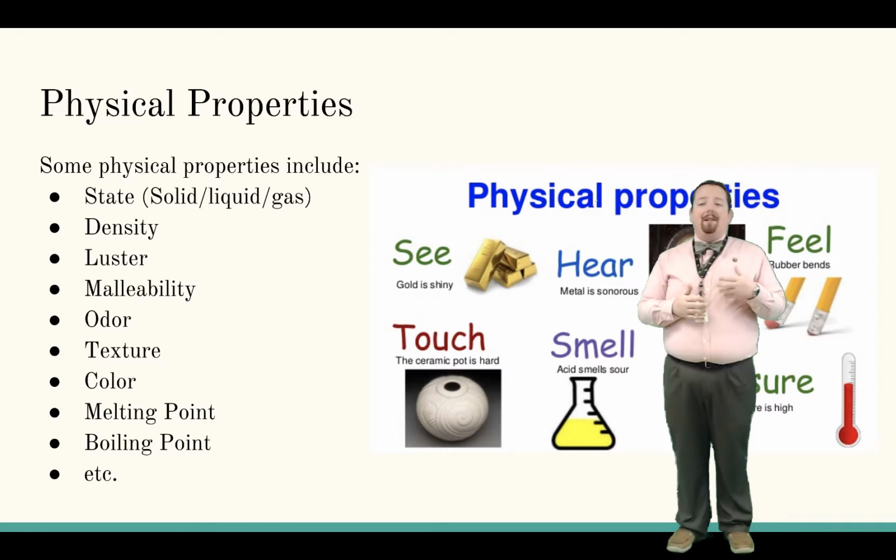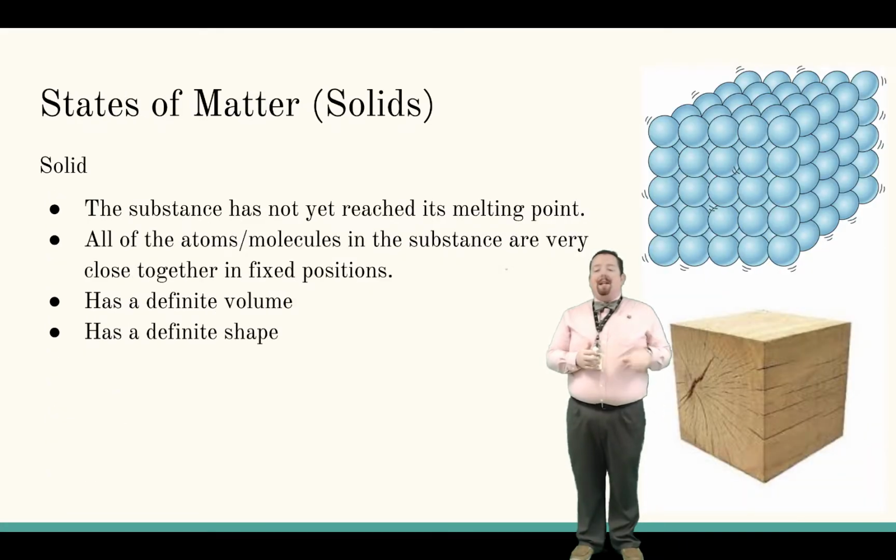These are properties that you can observe using your five senses. So you can see that gold is shiny, or you can hear that a gong has a lot of resonance. You could feel that the eraser on a pencil is bendable, etc. Now I know you know about the states of matter, but we're going to do a quick review just to make sure that we're all on the same page.